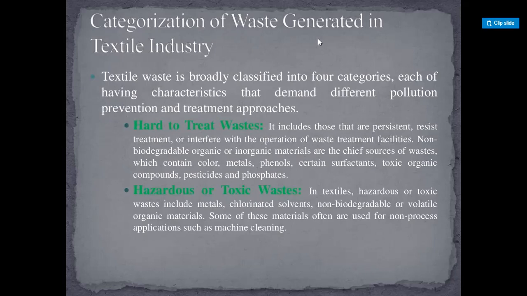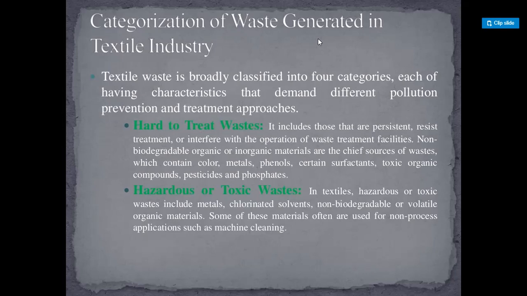Hard to treat waste includes those that are persistent, resist treatment, or interfere with the operation of waste treatment facilities. Non-biodegradable organic or inorganic materials are the chief sources of this waste, which contain color, metals, phenols, certain surfactants, toxic organic compounds, pesticides, and phosphates.